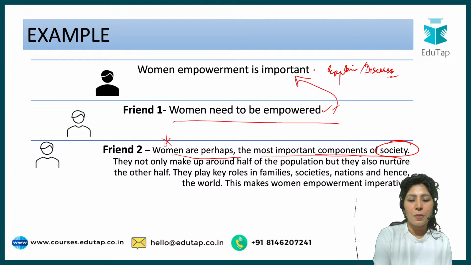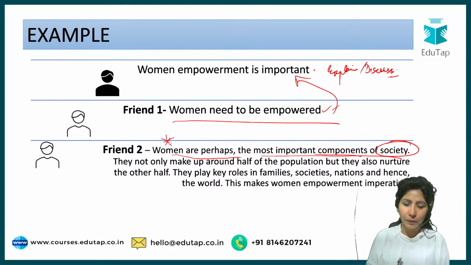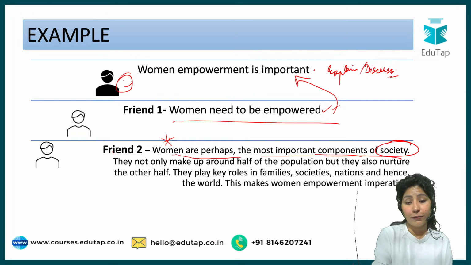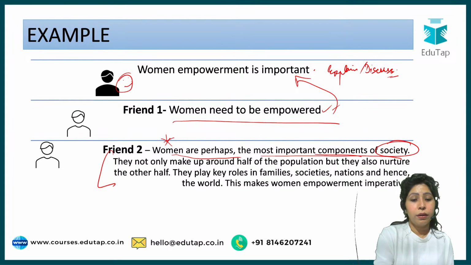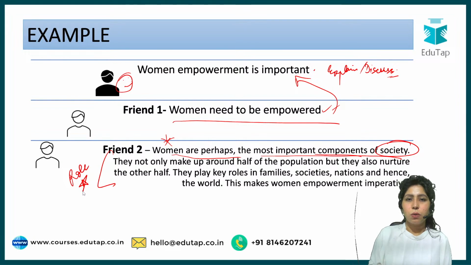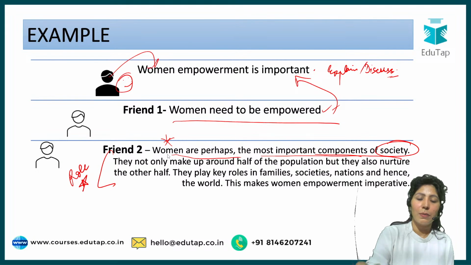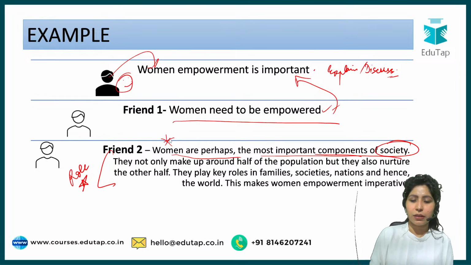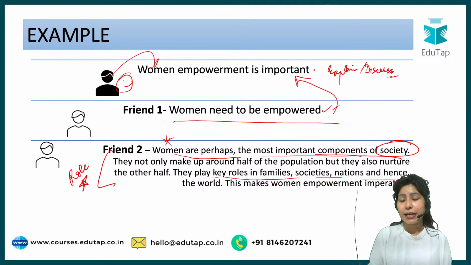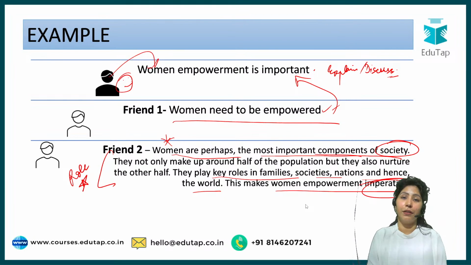So you have said that women are important, first of all. This person feels happy that they not only make up around half of the population, but they also nurture the other half. So here you have given a very important role of women. This person was talking about women and you have given importance to women itself. And in the final line you say, they play key roles in families, societies, nations, and hence the world. This makes women empowerment imperative.